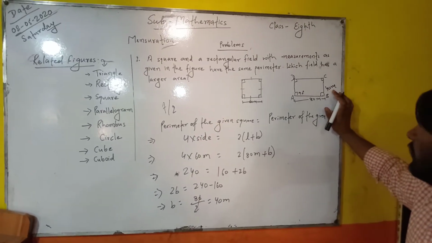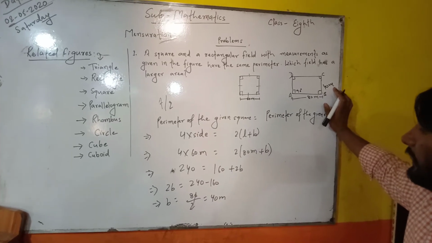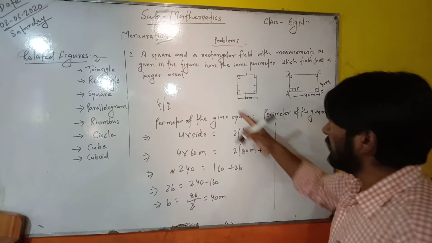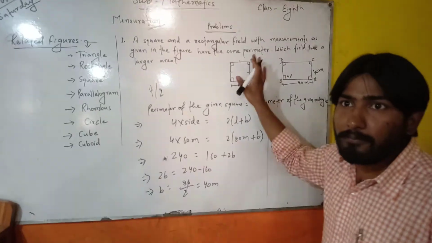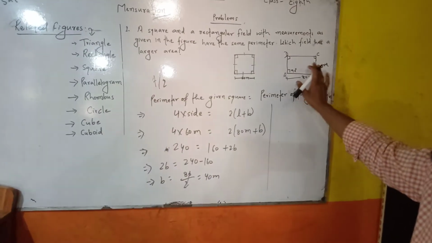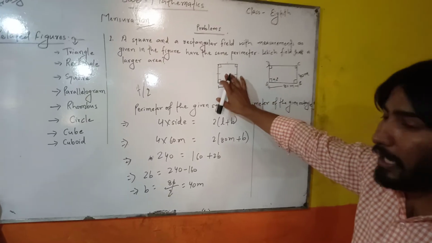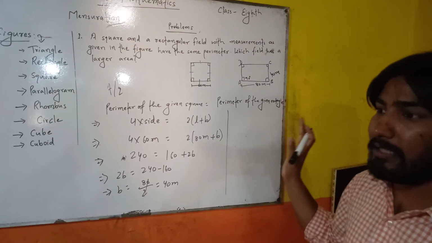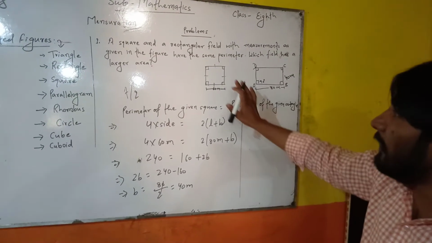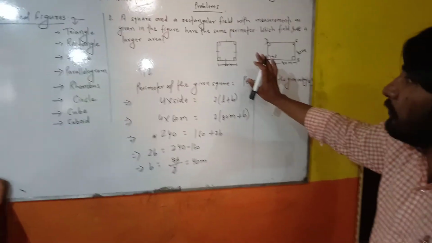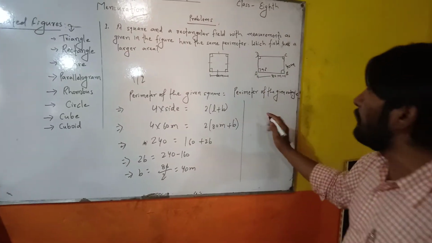We have got the breadth of the rectangle here, and the problem asks which of the two given fields, whether square or rectangle, has the larger area. In the process, we shall one by one find the area of both figures.